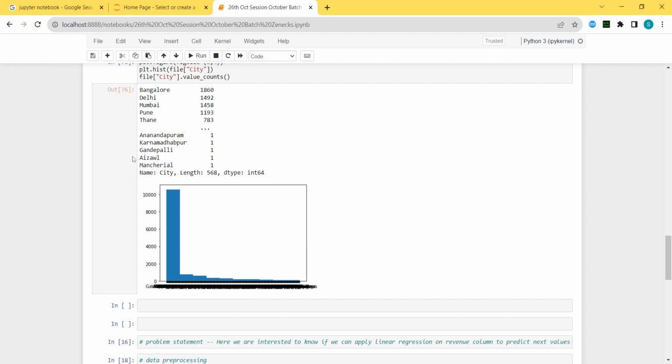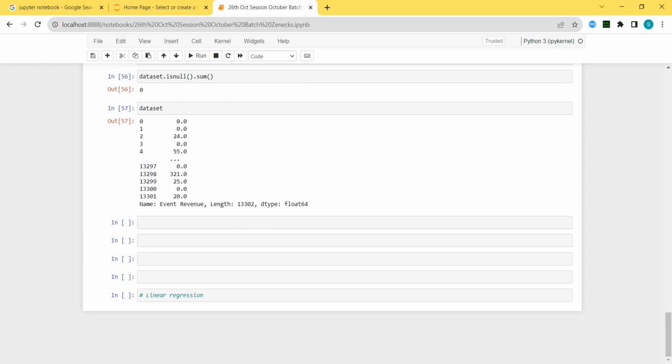Okay. Now, for this particular thing, let's say, for example, we want to predict. So linear regression is the basic algorithm, or rather regression first of all. Linear is one of the types in that. Okay, regression is the algorithm in which you will predict near future values.